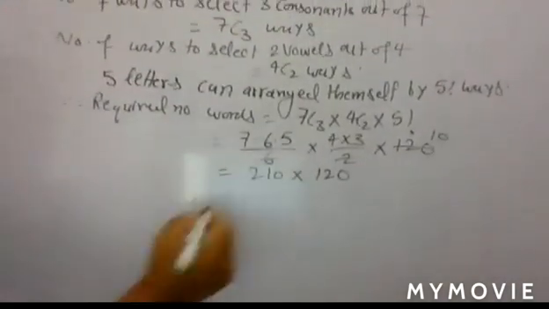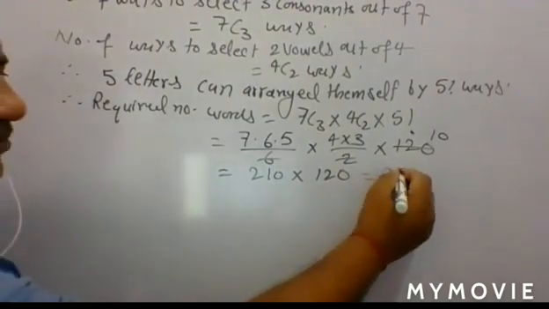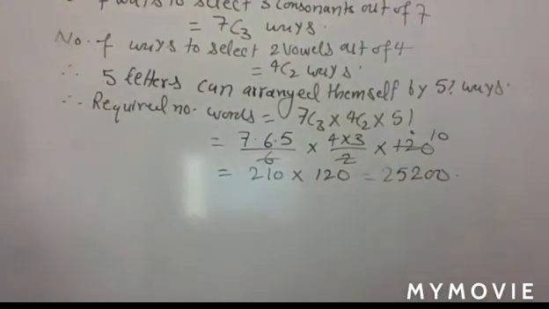Solve it and you have 25,200. 25,200 is your answer. Understand? Sometimes in such situations you have to apply the concept of combination as well as permutation.